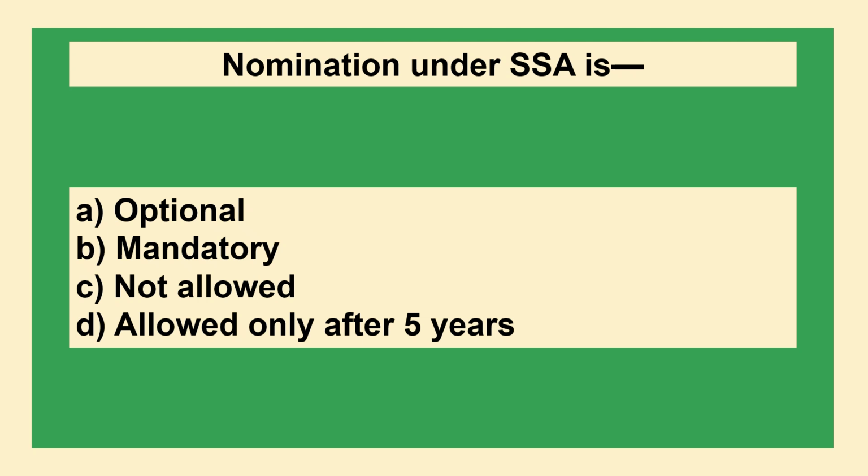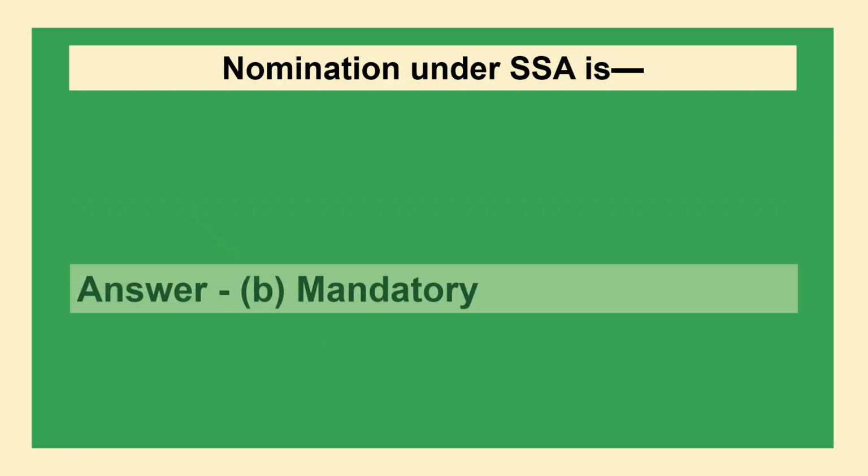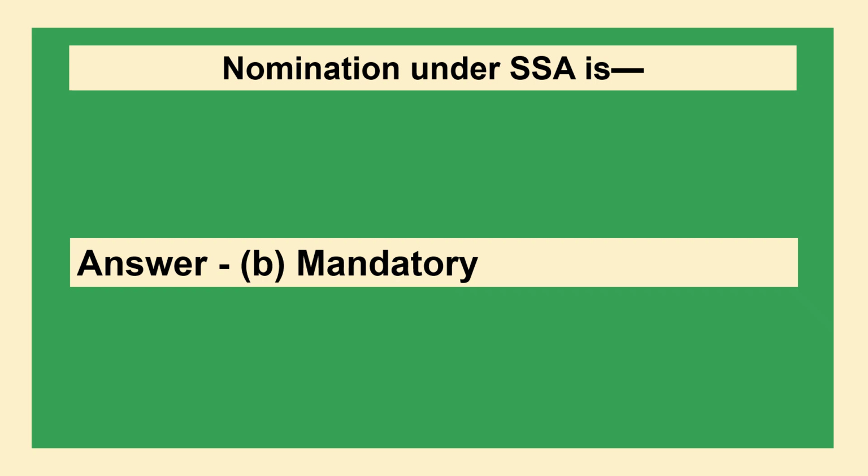Nomination under SSA is option A optional, option B mandatory, option C not allowed, option D allowed only after 5 years. The answer is option B mandatory.